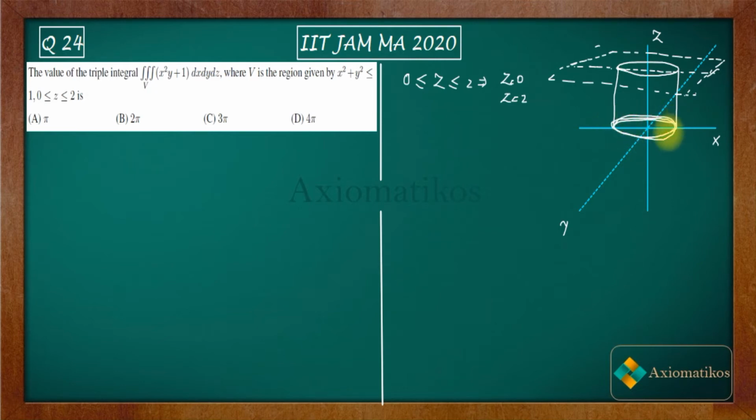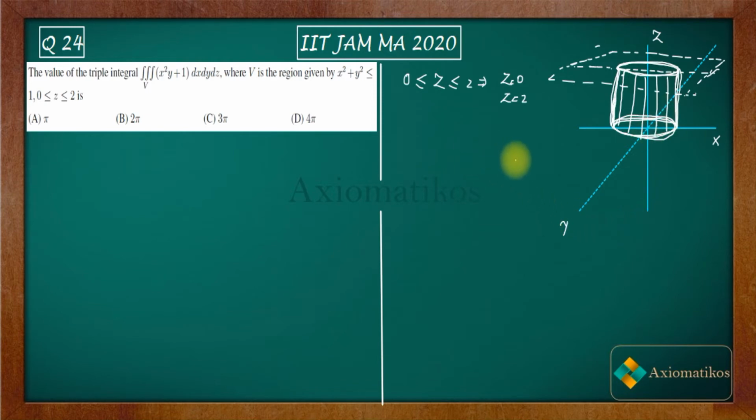We have a disk, and a disk in a three-dimensional space is actually a solid cylinder. It's a solid cylinder, and you have two planes. The first one is the xy plane and the second one is the z equal to 2 plane. So on the top we have z equal to 2 and on the base we have z equal to 0. So this is your volume on which you have to integrate your integral. This is how we can draw your figure.